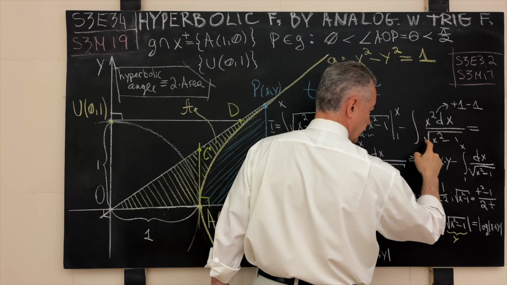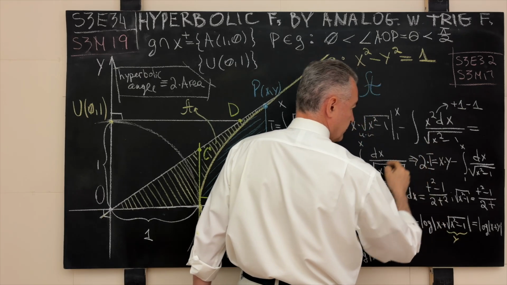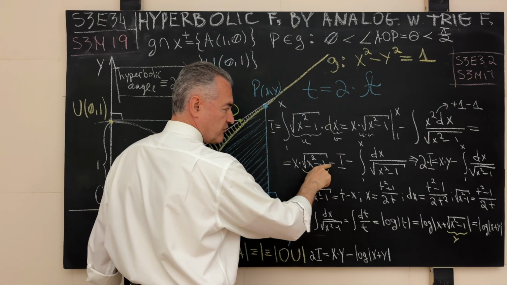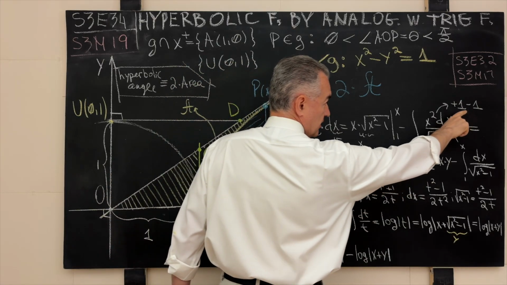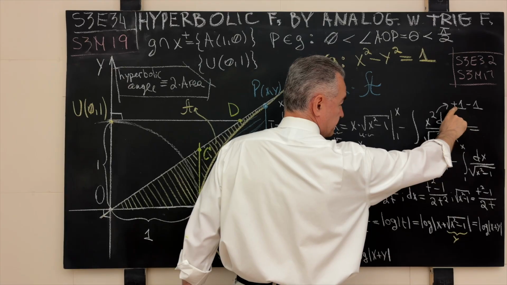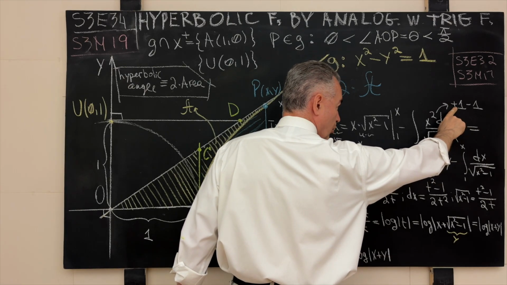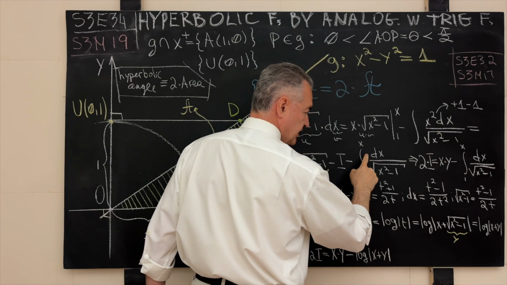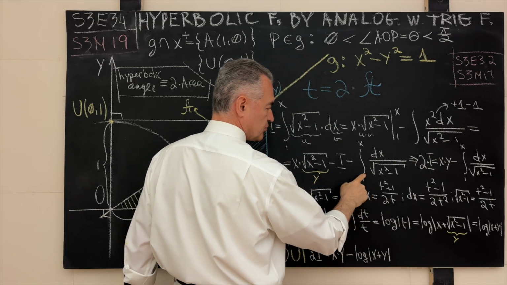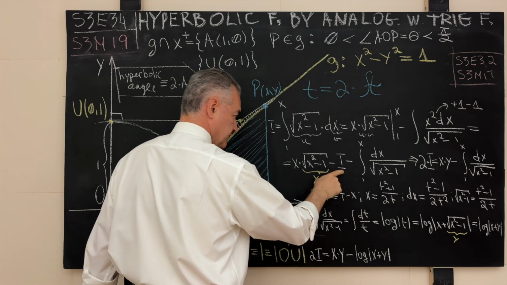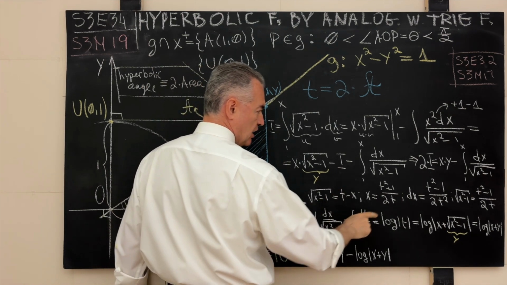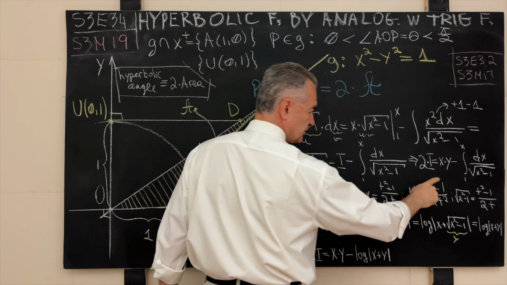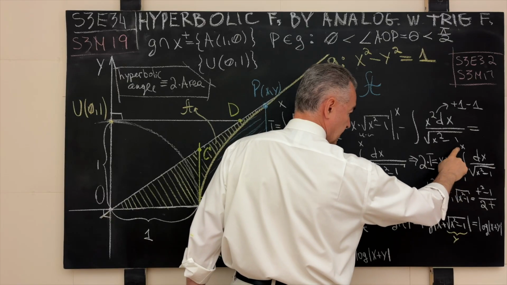The complete copy over square root gives us 1 over square root, and this comes back to the original integral I. So we have minus I minus the term that has no variable of integration in the numerator, dx over square root of x squared minus 1. So we make I jump to the left hand side of the equal sign. So from here it follows twice the integral I is equal to the product x times y minus the integral of this guy.